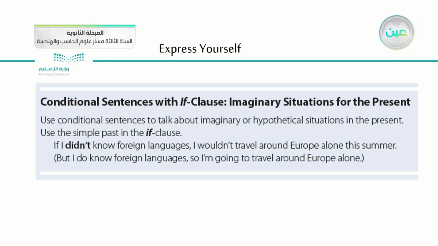Let's go over this sentence, and it's a very important example. If I didn't know foreign languages, I wouldn't travel around Europe alone this summer. If we think about the if clause, here we have didn't, which is in the past simple, while here we have wouldn't travel. But I do know foreign languages, so I'm going to travel around Europe alone.